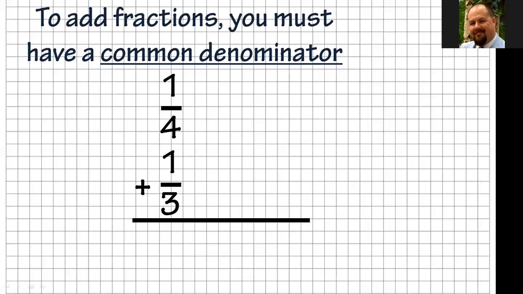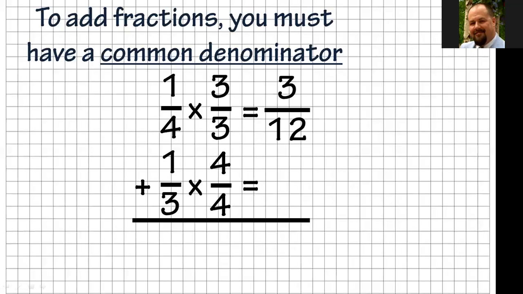I look at 4 and 3 and ask, what do 4 and 3 have in common? If we were multiplying them out, 3, 6, 9, 12. Ooh, 4 goes into 12 because 4, 8, 12. I know both of those are in common. So I will multiply each of those fractions by what it takes to make it have that equivalent denominator, which happens to be 12.